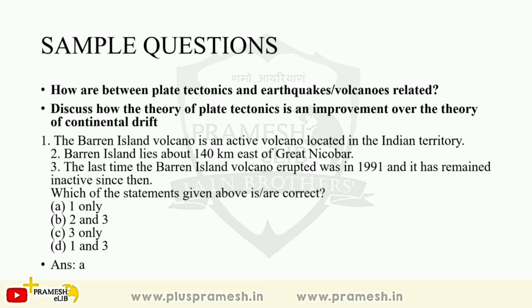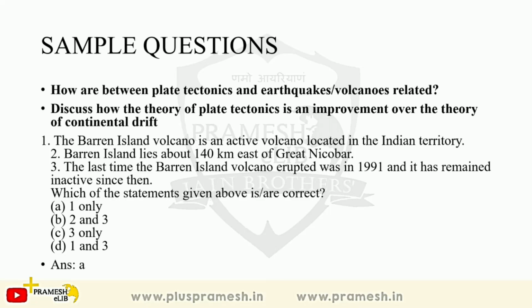So I would say that the first one is correct, because it is an active volcano located in Indian territory. That's right. It is the only active volcano in India, and it is basically an extension of part of the Ring of Fire. If you see the map, you will understand that the Ring of Fire has extended to this part over here. So it's actually part of that, and therefore that's true. Second, Barren Island lies about 140 kilometers east of Great Nicobar. I think it's wrong because it's around 600 kilometers from Great Nicobar. This is more towards Myanmar, so that's wrong.